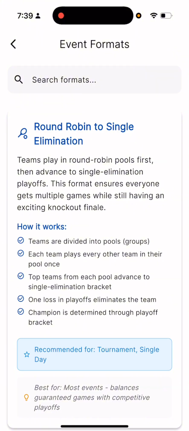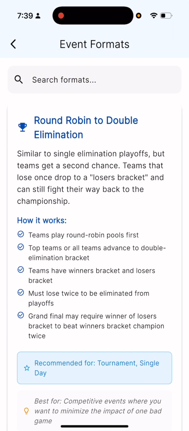So you pool all your players into either one pool or multiple pools, and from there you can choose the number of matches that they play. Once they complete all their round robin matches, it'll go to a knockout or single elimination bracket. So you can choose the number of teams that qualify to that single elimination, if they come from different pools, tiebreakers, all that.